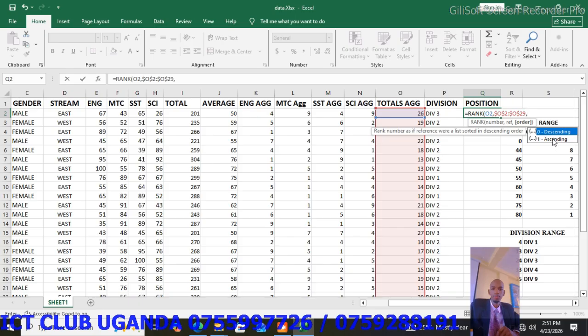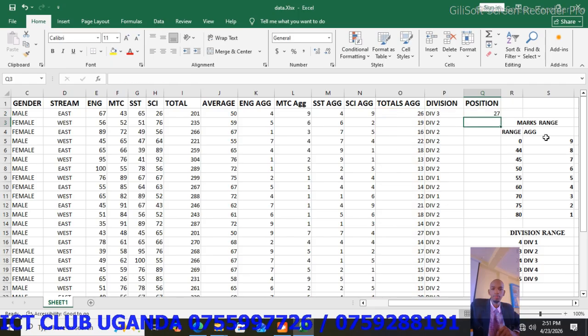descending or ascending. Now, in most cases, the person with the biggest total is number 1. But when we are grading with the divisions, the person with the lowest total will be number 1. For example, a person having aggregates 10 should have first grade. So he or she has done better than a person who is having 26 aggregates. So unlike other scenarios, this time we are going to choose 1, which is ascending. So you click on 1, close the brackets, press enter.